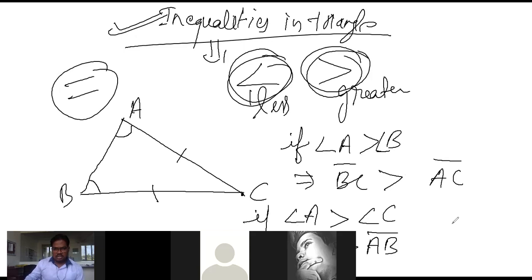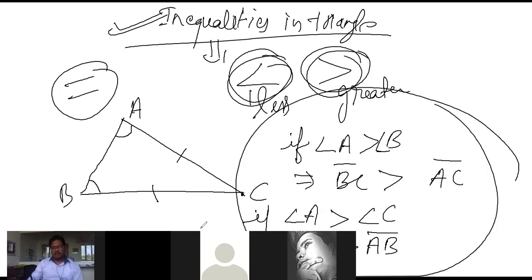This is the concept of inequality in a triangle.